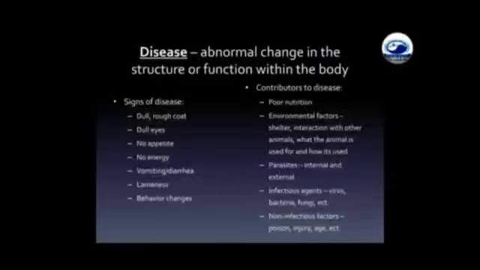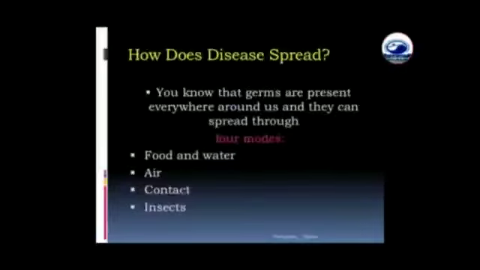What are diseases? Disease means impairment of health. In other words, it is the condition that does not allow the body to function properly. There are two types of diseases: communicable and non-communicable diseases. How does disease spread? You know that germs are present everywhere around us and they can spread through four modes, that is, food and water, air, contact, and insects.